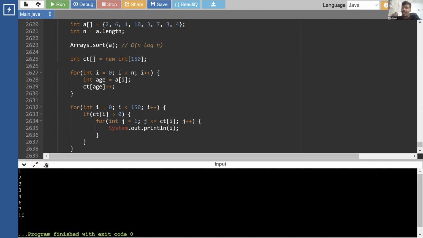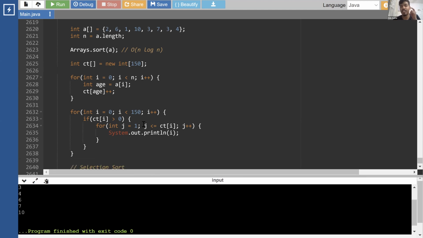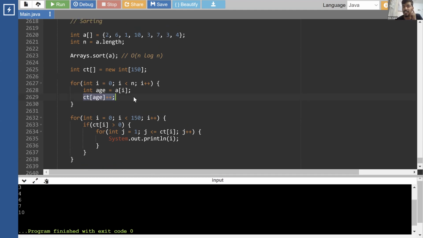Acha, have we done this thing earlier? We have done this thing earlier in case of strings. Remember, we did something like that in strings, where we counted each character in the string, and then we used it later. So see, the question was simple. So there is no sorting over here, but this is interesting.